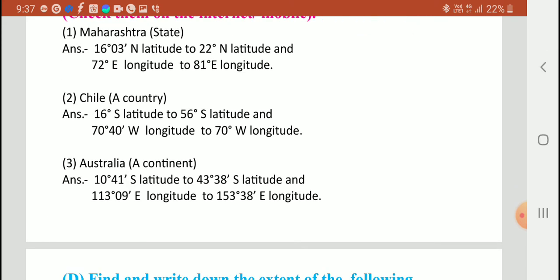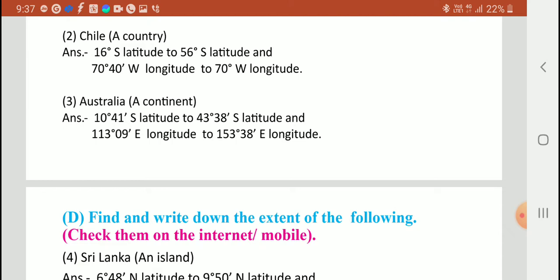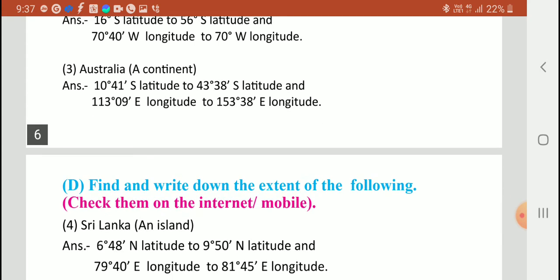Chile, a country: 56 degree south latitude to 17 degree south latitude and 70 degree 40 minute west longitude to 70 degree west longitude. Australia: 10 degree 41 minute south latitude to 43 degree 38 minute south latitude and 113 degree 09 minute east longitude to 153 degree 38 minute east longitude.